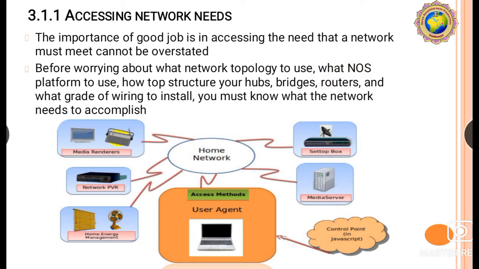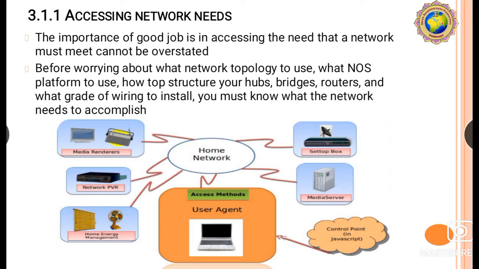Whenever a network is used by any owner, the owner has to follow these steps for network access. Before worrying about what network topology to use, and second, what NOS platform to use, meaning network operating system platform, how to structure your hubs, bridges, routers, and what grade of wiring to install, you must know what the network needs to accomplish. So these are all needs for network access.